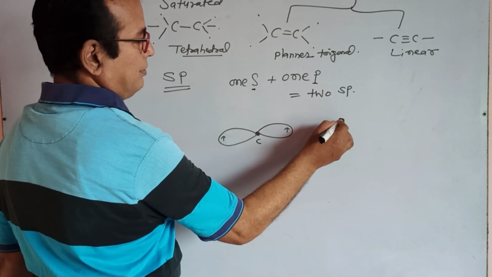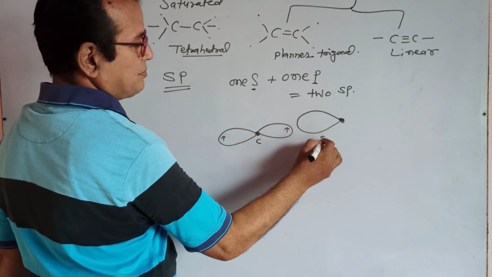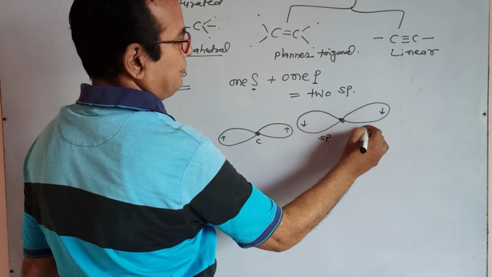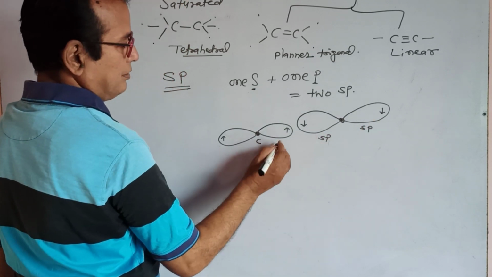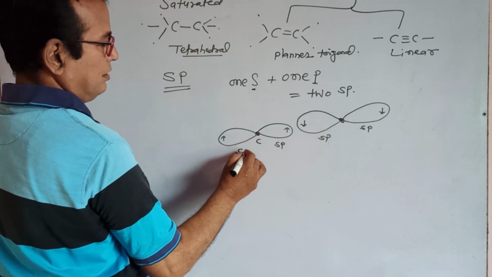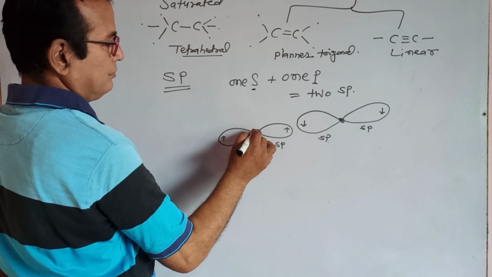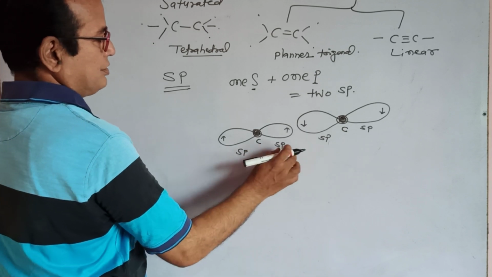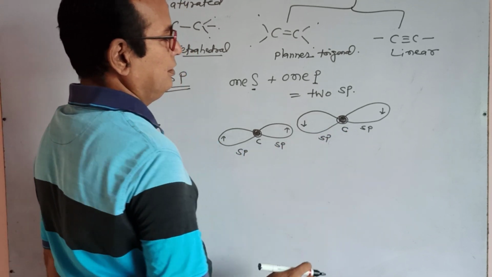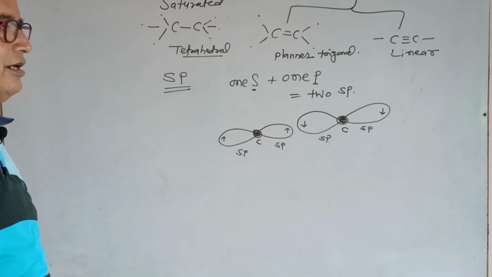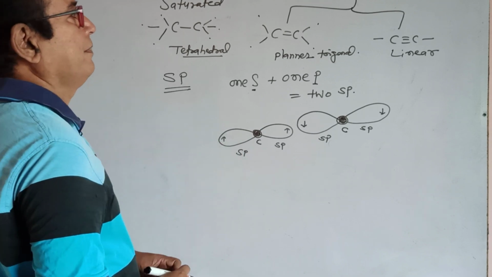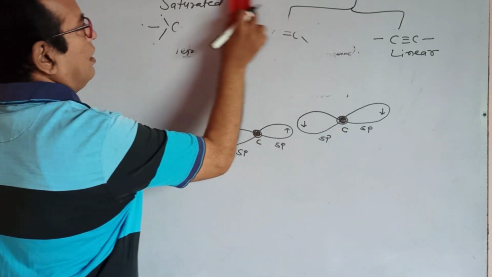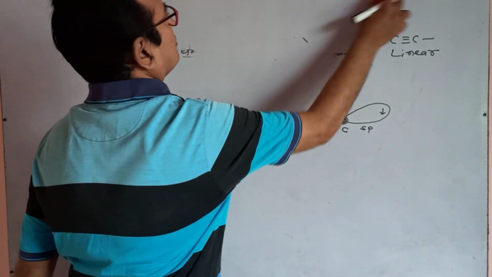And the next carbon has an sp containing an unpaired electron, and another sp containing an unpaired electron. This is sp, this is sp, this is one of the carbons, this is one of the carbons. Carbon sp sp means two sp hybrid orbitals are present at each carbon. We know this type of distribution and how these sp hybrid orbitals are formed.